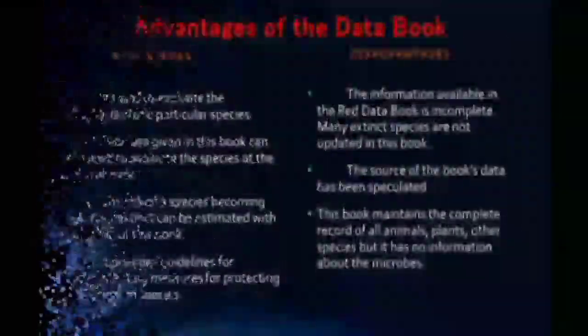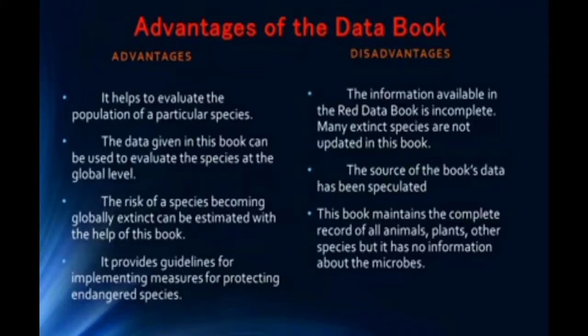The advantages of this Red Data Book are that it helps to evaluate the population of a particular species. The data given in this book can be used to evaluate the species at the global level. The risk of a species becoming globally extinct can be estimated with the help of this book. It provides guidelines for implementing protective measures for endangered species.